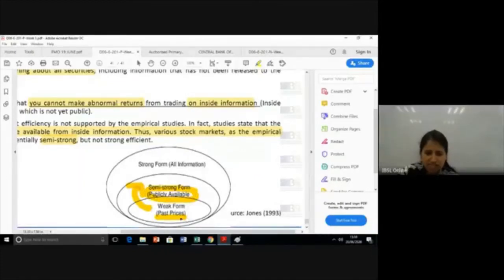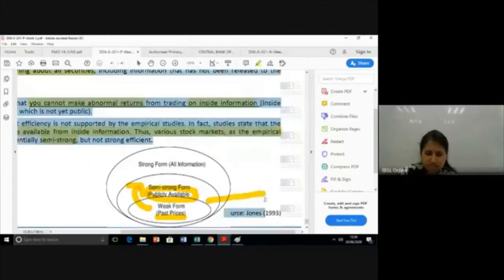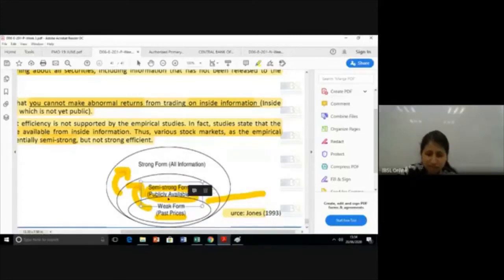What it means is, it will have your past information. So here you will ideally write past prices plus publicly available announcements and news regarding the economy and the company. Okay. But what does strong form say? Yes, all publicly available information plus all private information. So it will have all information. So it's 3 levels. Okay.